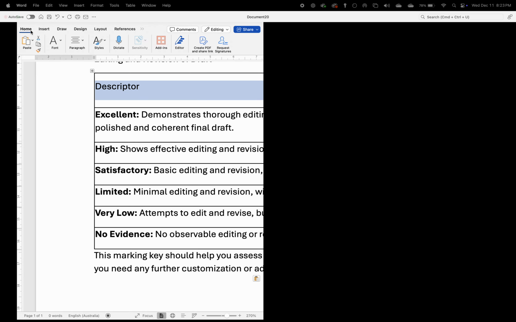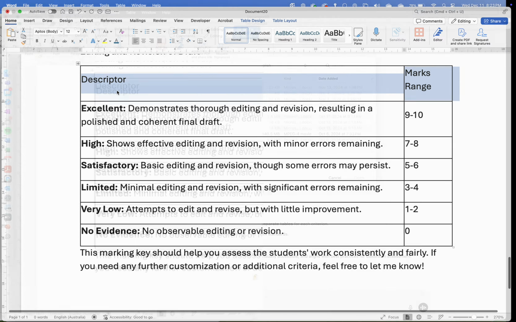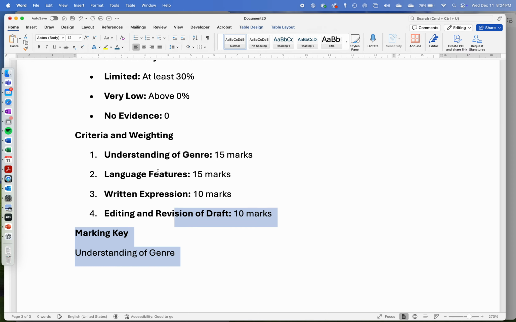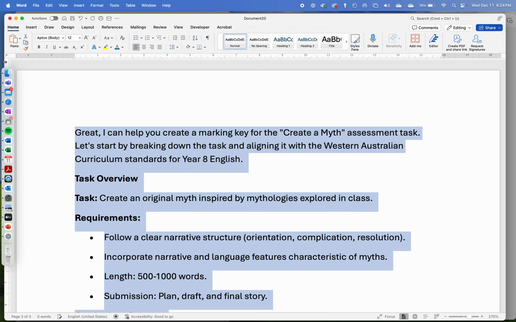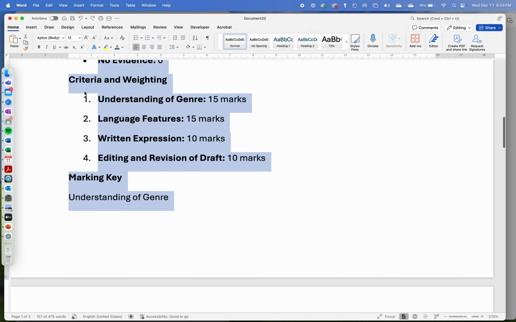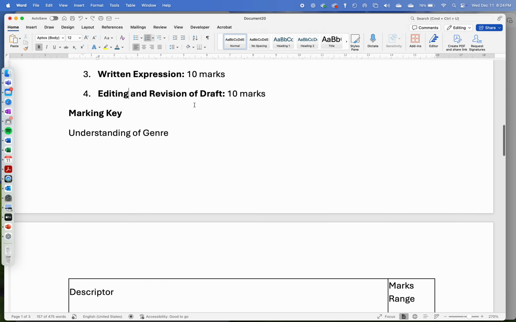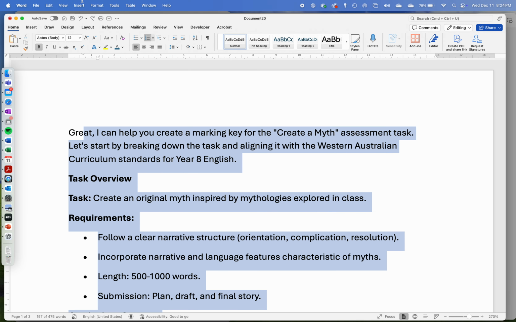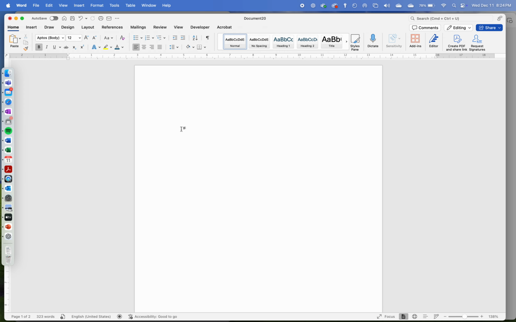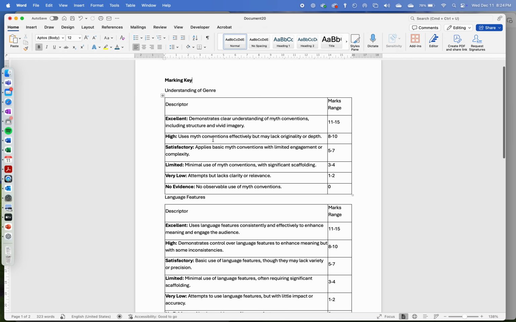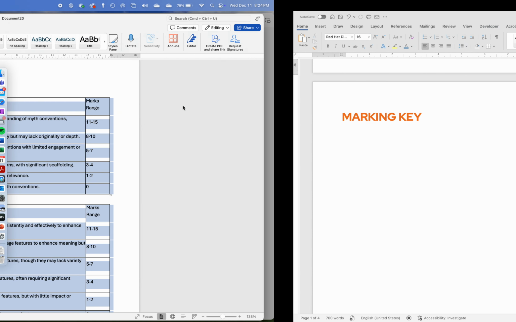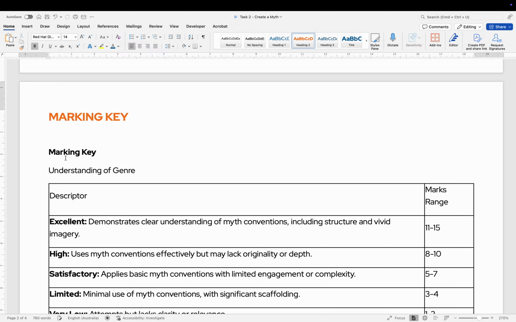Now let's enlarge this to make it easy to see. And there are my descriptors. We've got all this guff up here. Let's just delete that, cool. And oops, sorry, I deleted too much. There's my understanding of genre heading. Let's delete it from here. So now I've got a marking key ready to go here, and now I can copy and paste that across into my task right here.